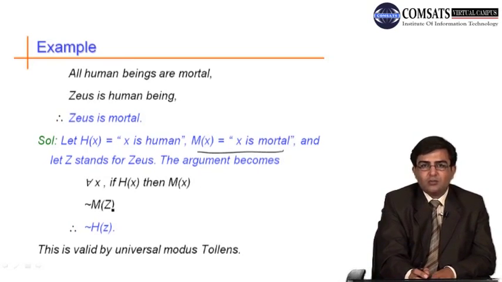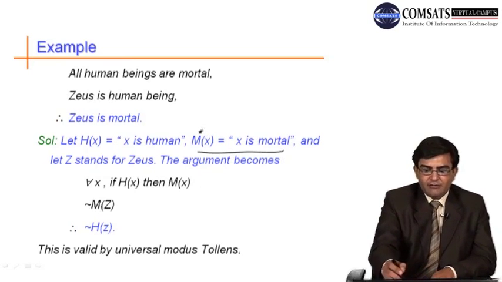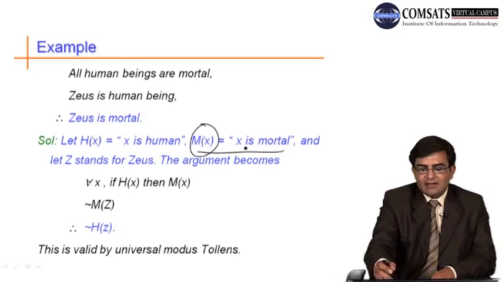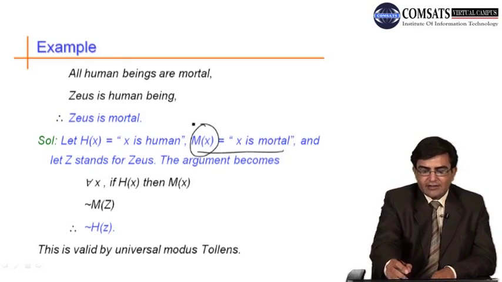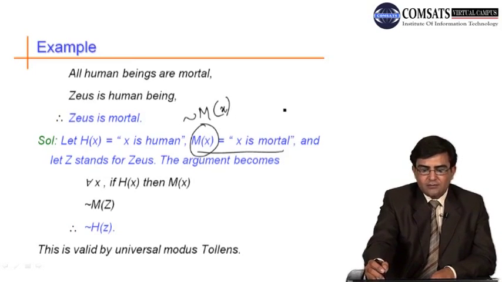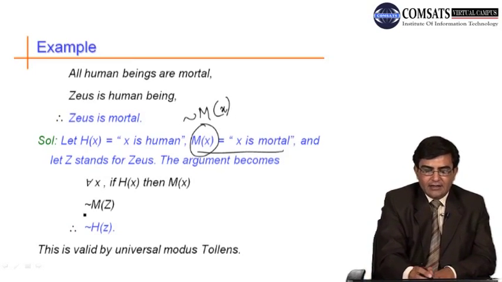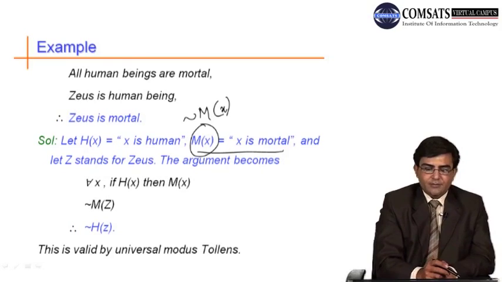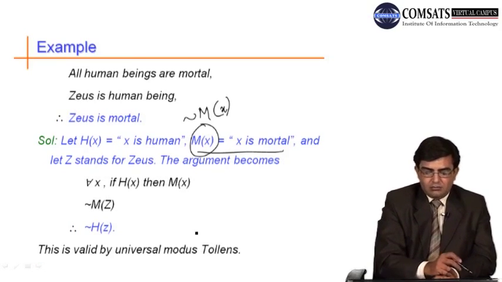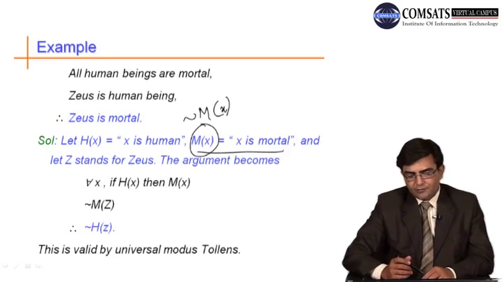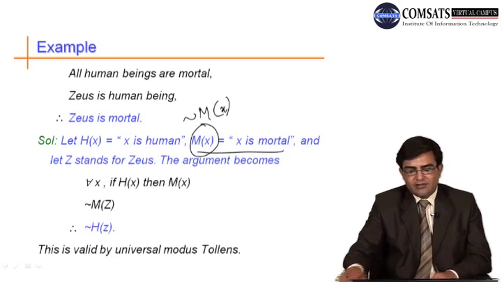Z is not mortal, because if m of x is given as x is mortal, then not m of x is x is not mortal. If z is not mortal, meaning Zeus is not mortal, then we can draw a conclusion by using modus tollens that Zeus is not a human being. So this is valid by universal modus tollens.